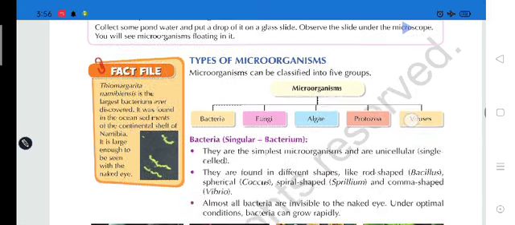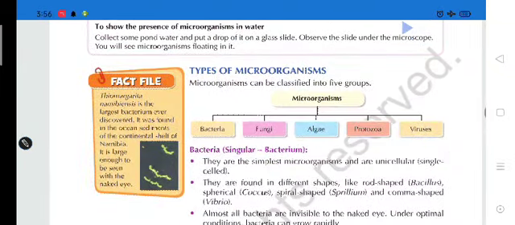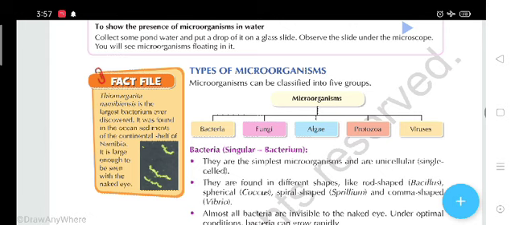Students, here is a fact. Here is an interesting bacterium. The name of this bacterium is Thiomargarita namibiensis, and it is found in Namibia.